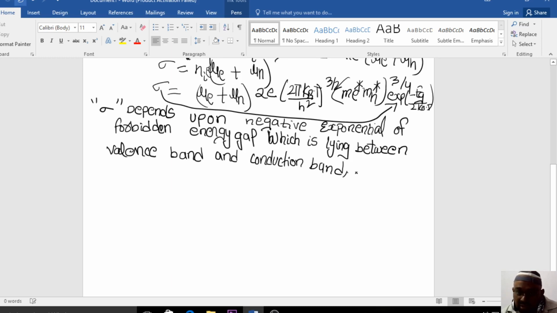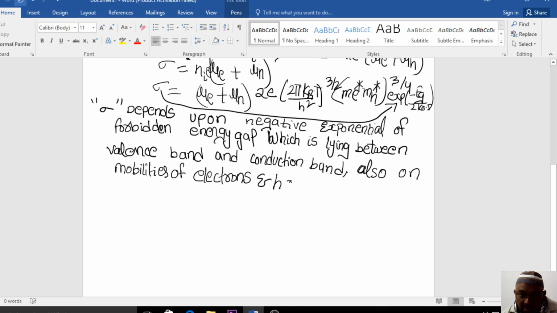And also, you just write that the electrical conductivity is depending on the mobility of electrons and holes.